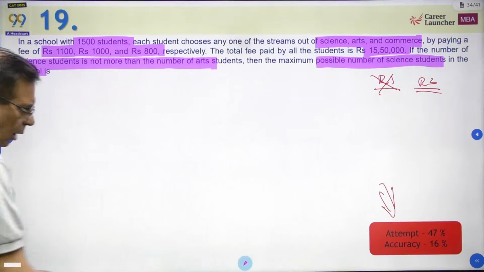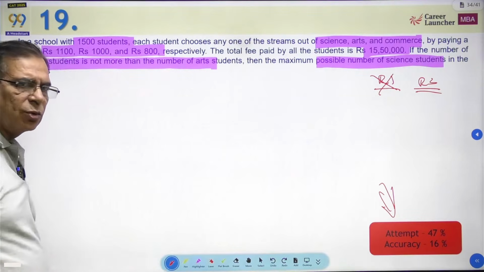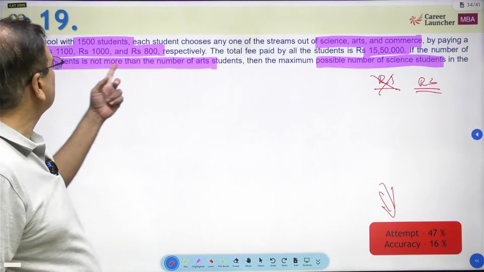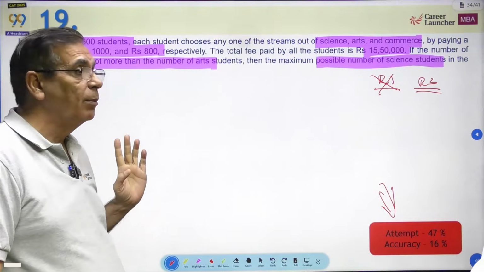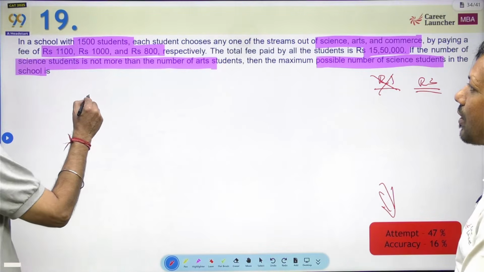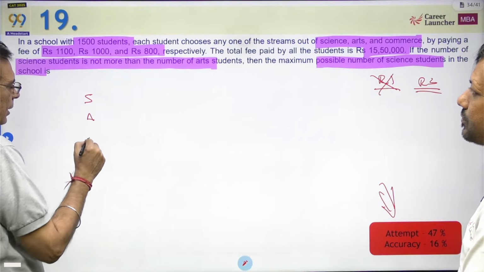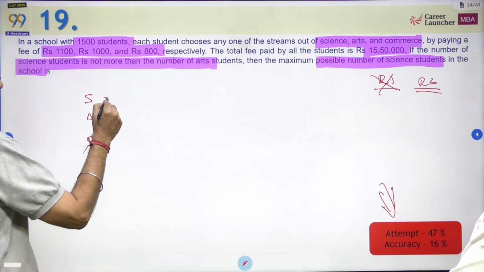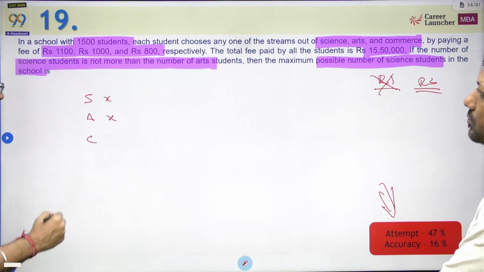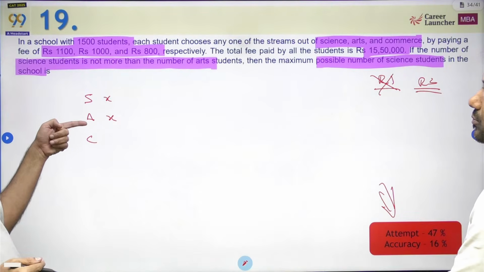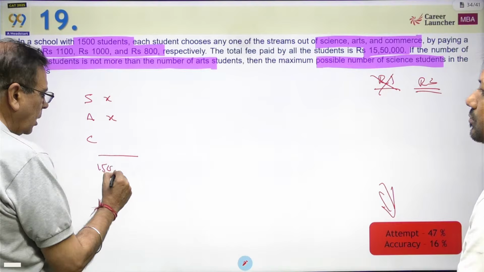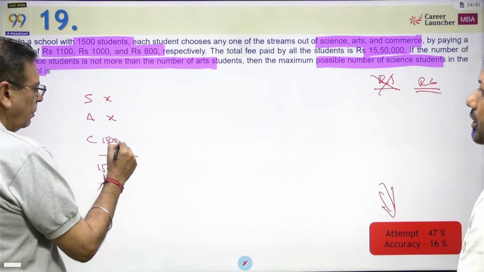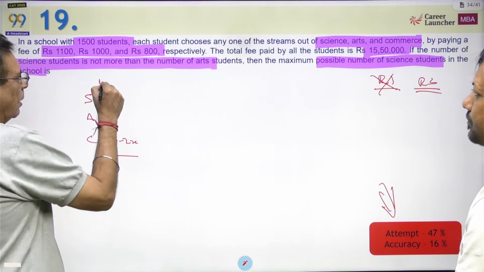Okay. Now, if I want to maximize the number of science students, and the number of science students is less than or equal to arts students, what will I say? Let science and arts be the same number of students. So we have science students, arts students, and commerce students. If I say there are x here, there will be x here also, because we want to maximize science, so arts will be equal to it. And the total number of students is 1,500. So this should be 1500 minus 2x. This is the number of commerce students.